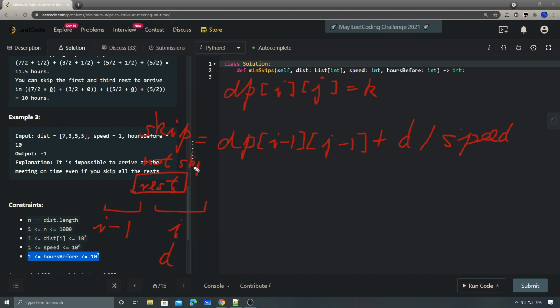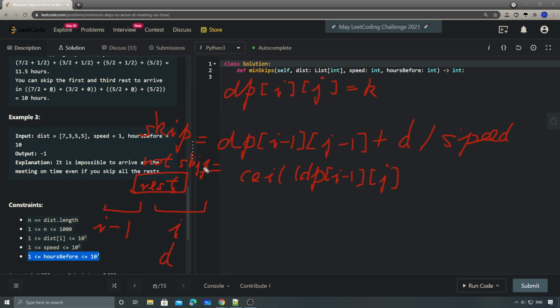If we don't skip, it means that after the previous i minus 1 row, we have to wait until the next integer hour, which means we have to do a ceiling of the previous value. It's going to be a ceiling of dp i minus 1, of course, but this time it's j.